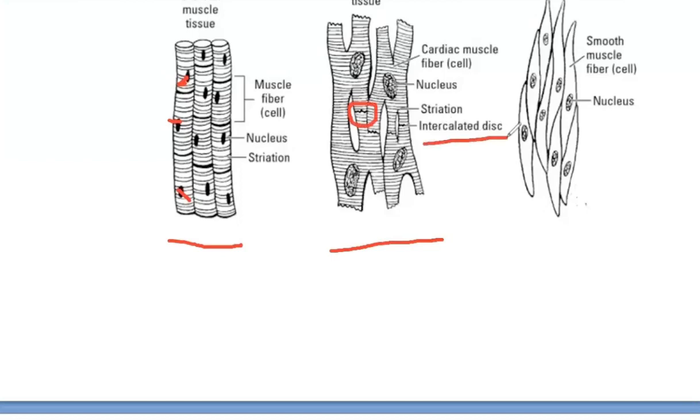Because of intercalated discs, the movement of contraction becomes easier. The wave of contraction passes very fast. Now these muscles are not under our control, so we call these involuntary muscles. Special feature of cardiac muscles is that these never get fatigued.